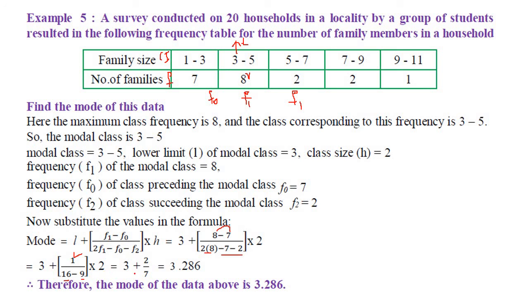So 3 plus, multiply 2 into 1, 2. 2 ones are 2. Then 16 minus 9 is 7. So you divide, you will get 3.286. So this is the mode of the given data, 3.286.